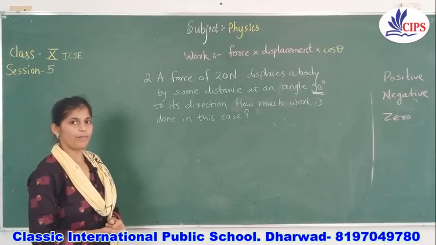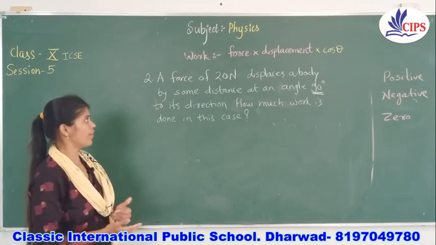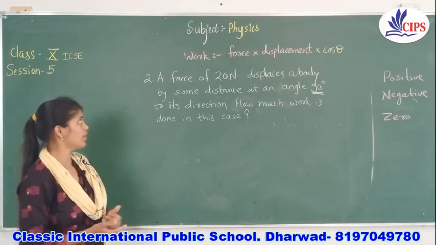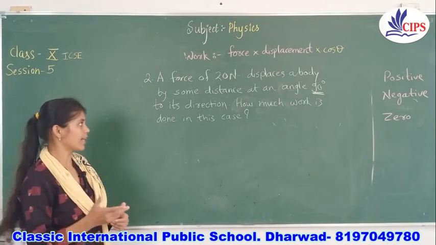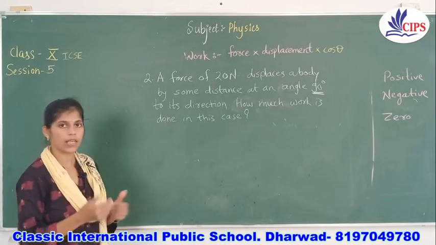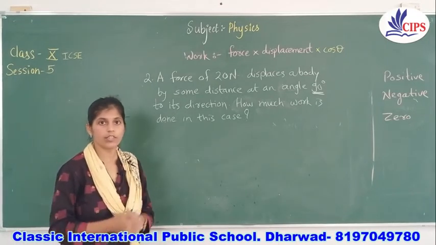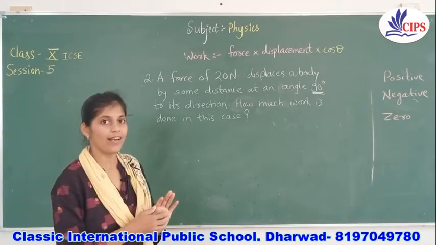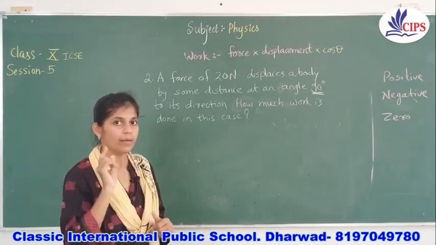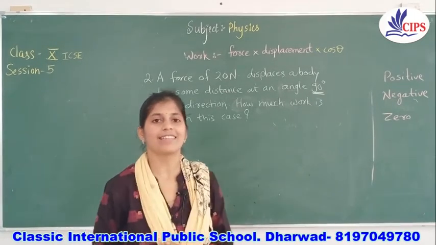Here is the problem for you all. A force of 20 Newton displaces a body by some distance at an angle of 90 degree to its direction. How much work is done in this case? Is work done or not? You have to find this out. So make sure that you consider the angle 90 carefully. Okay, get the answer.